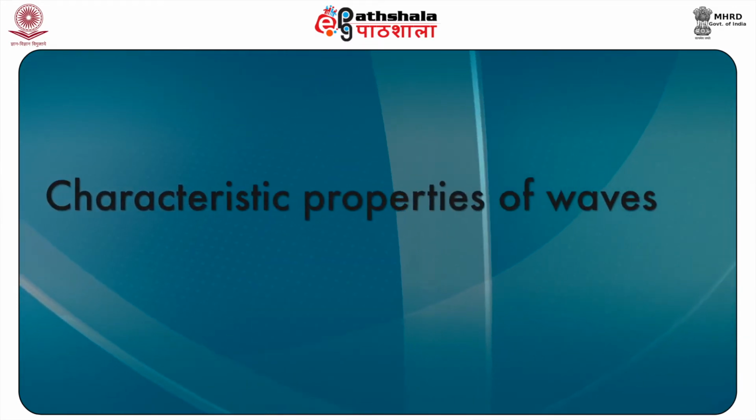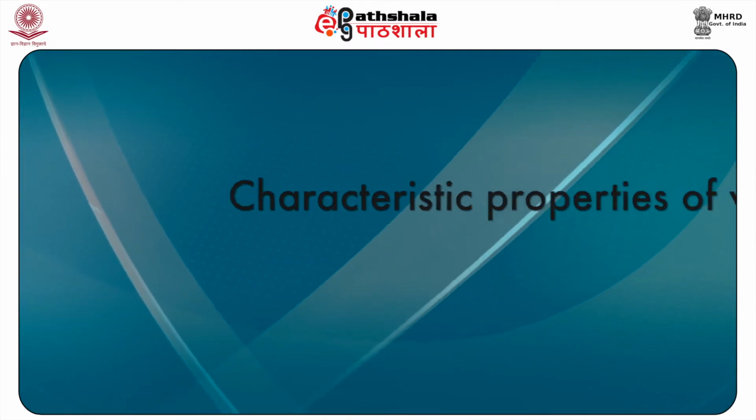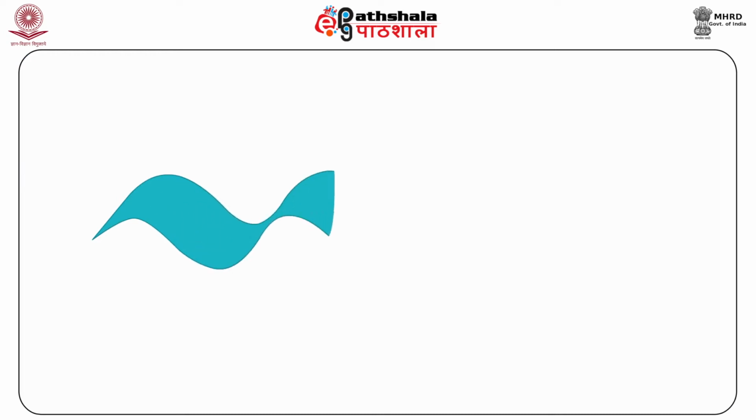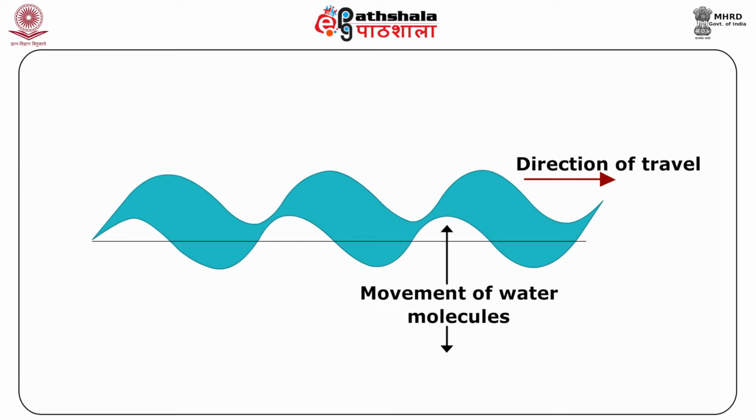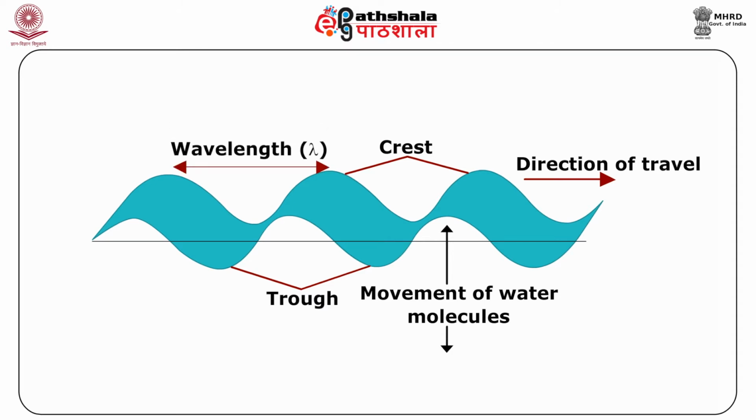Now let us look at the characteristic properties of waves. Now this is a transverse wave that we are talking about. It is moving to the right. The water molecules move only up and down. The high points in the wave are called crests and the low points are called troughs. The distance between two consecutive peaks, that is two peaks which are next to each other, or troughs, which are at the bottom in a wave, is called the wavelength, and the symbol that is usually given is lambda, the Greek letter lambda.